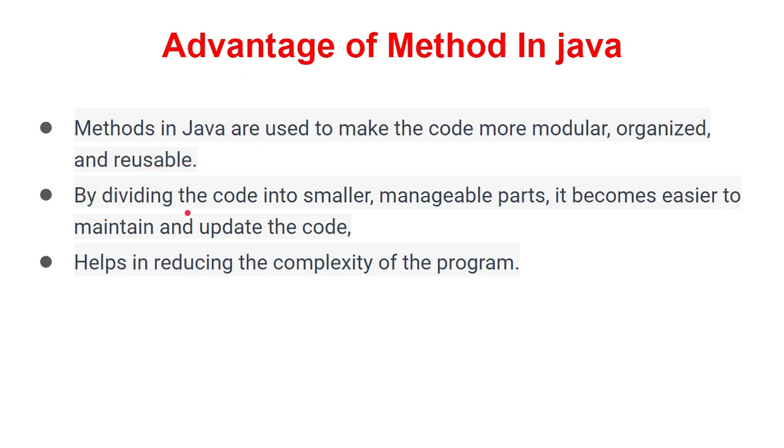By dividing the code into smaller manageable parts, it becomes easier to maintain and update the code. If you have a small block as a method, you can easily go to that particular method and change the code. It also helps in reducing the complexity of programs. If you write lots of lines of code in one method, that is not a good practice. Breaking it into small units of methods is good practice.